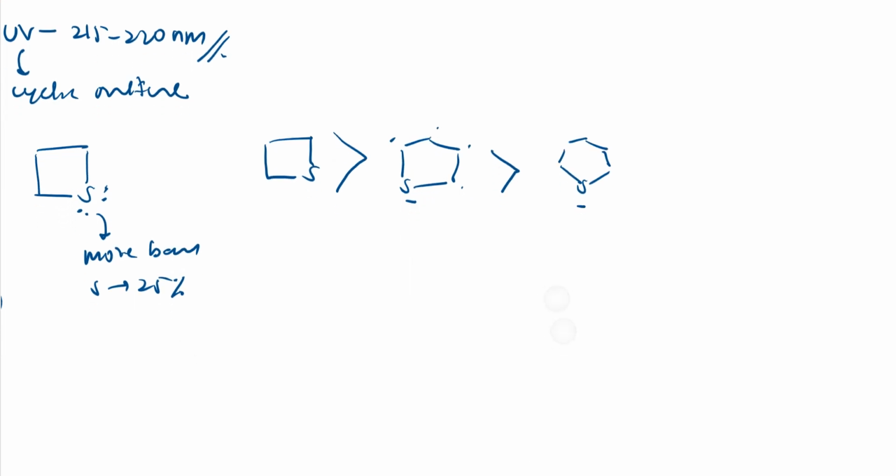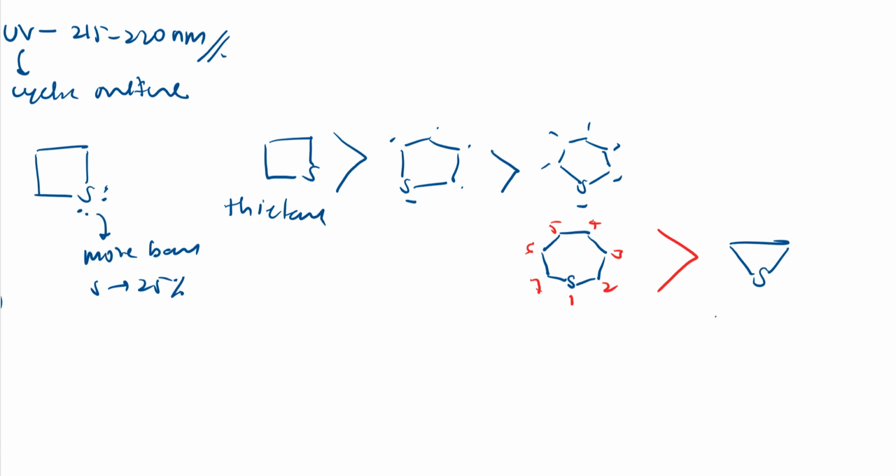Let me count, 1 2 3 4 5 6 and 7, yes. And last, the electron density will be for this 3-membered, sulfur-containing saturated heterocycle. So this is thietane, whereas this is thiirane. That's the difference.